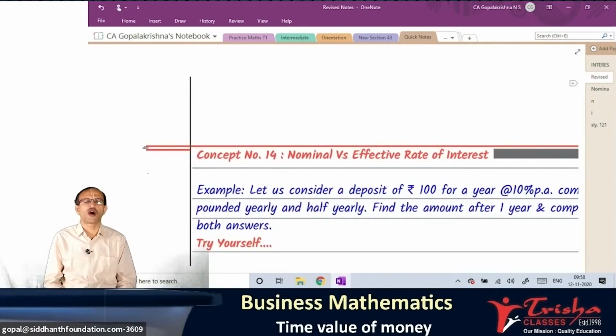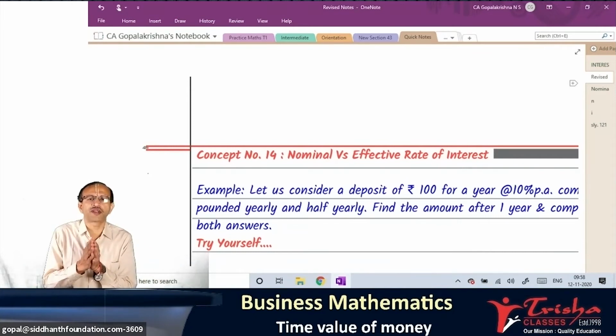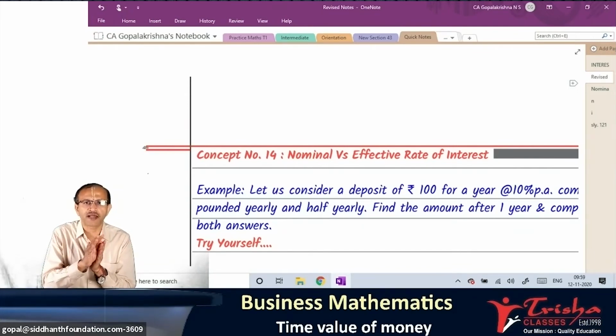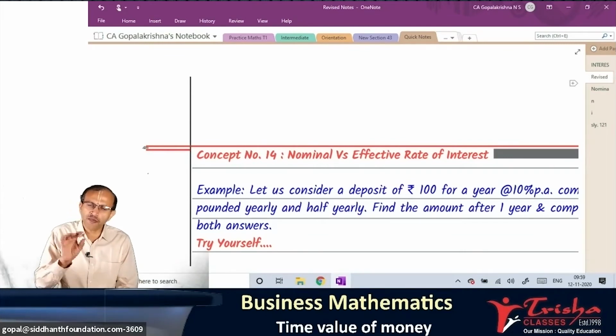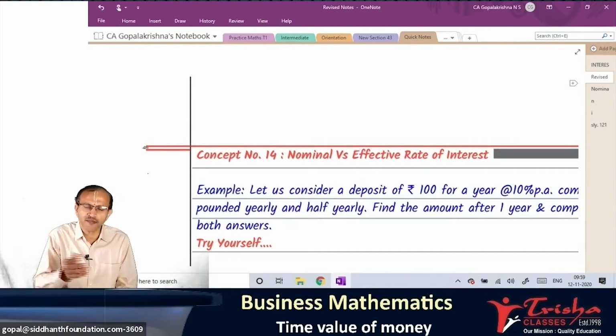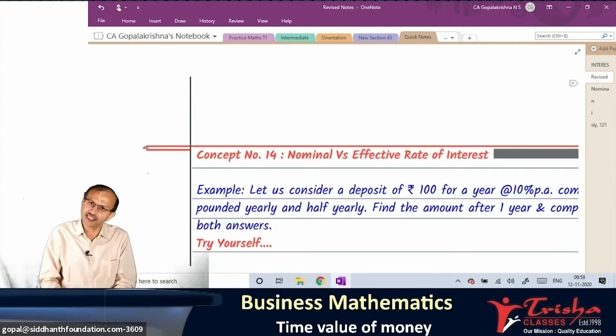There's something called nominal rate and effective rate. Very interesting concept. You have to concentrate a little better. Students, the concept is named nominal and effective rate. What I want to tell you is, let us consider two examples. One bank is offering you 10% per annum yearly compounding. Another bank, you have a 100 rupee note, again you put another 100 rupee note in another bank. That is also compound interest only, 10% only, but not yearly, it is half yearly.